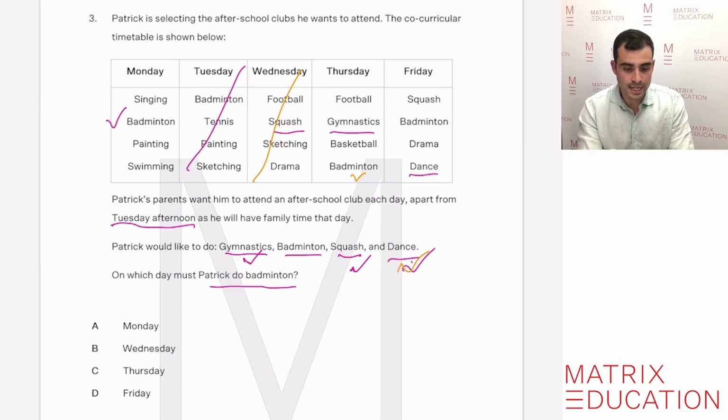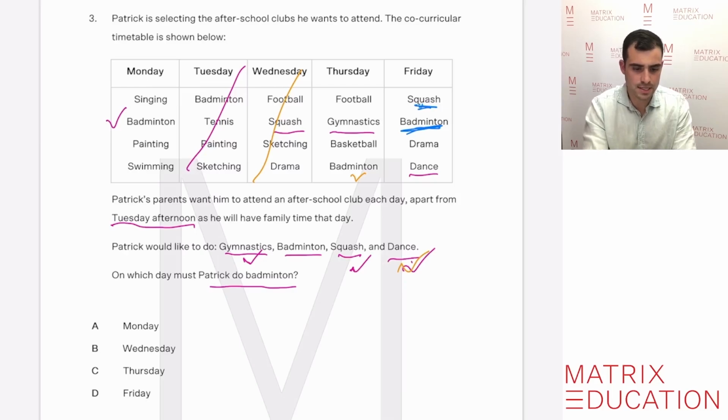Last one there, if we check, is Friday. Can you do squash on a Friday? Well, yeah. Badminton on a Friday. Yep, badminton is there. That means he'd be able to do it. Can he do squash on a Thursday? No. Wednesday he can. Yep. Definitely not Monday. So we can do squash.